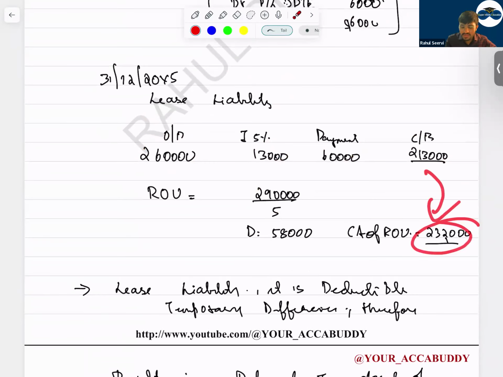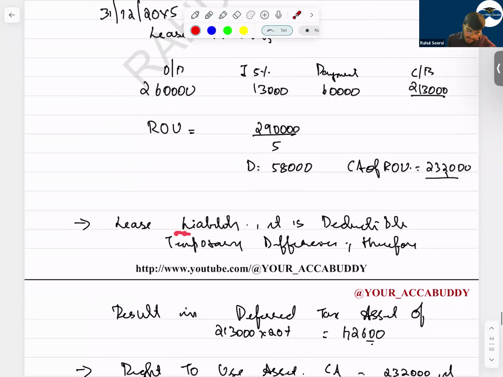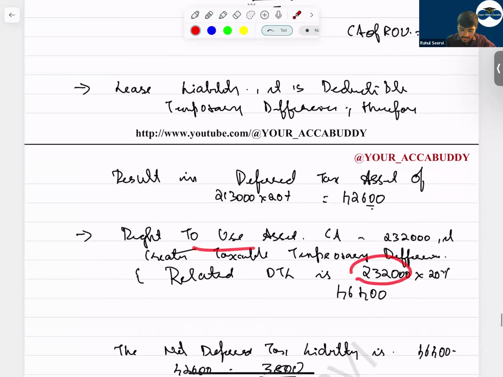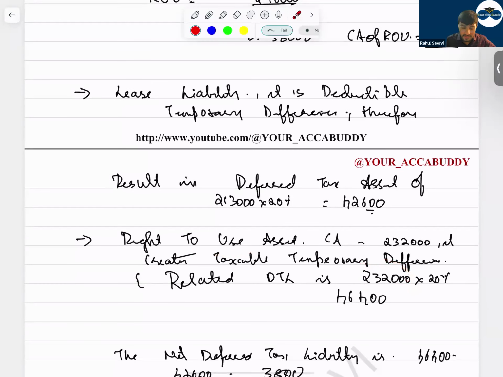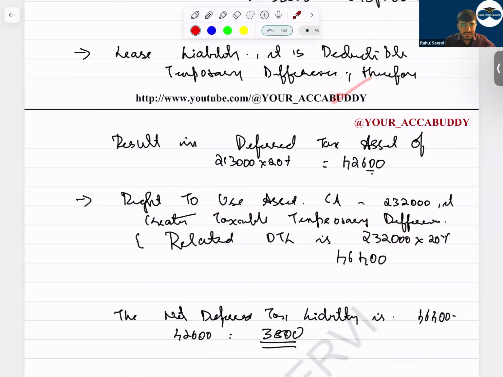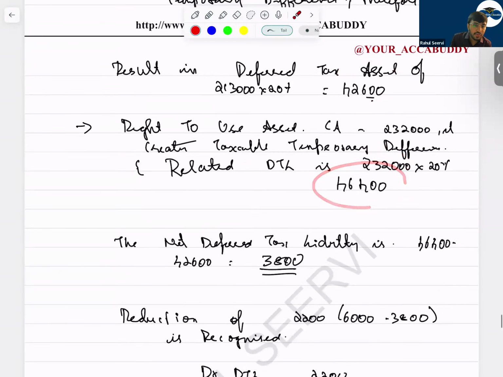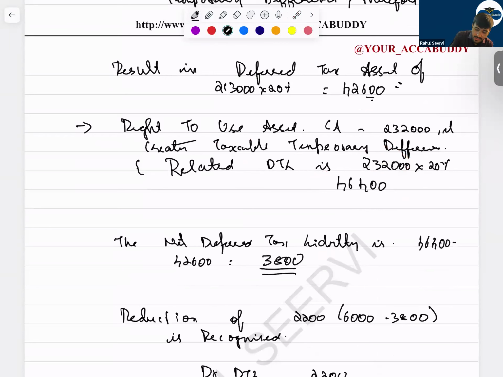Now again, you should compare the value at reporting date. So can I say lease liability is a deductible temporary difference? So therefore, 2,13,000 into 20%, so 42,600. Right to use asset also, 2,32,000 into 20%, 46,400. So now can I say here on one side deferred tax asset, on the other side deferred tax liability. But now what is the difference? You see now. Here it is how much? 42,600. Here it is 46,400. So a liability is there because this is a DTA. This is DTL. So now the difference is 3,800.